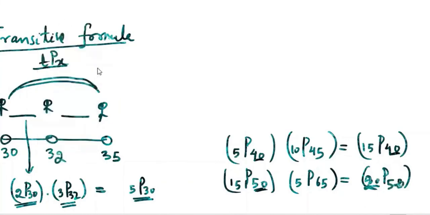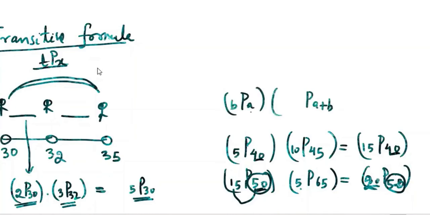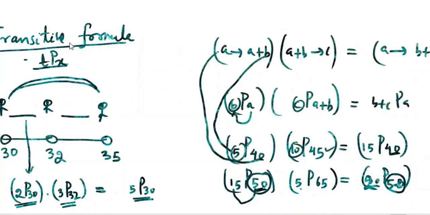This 50 comes here, this 50 and this 50. Total 15 years surviving here and another 5 years, that 20 comes here. You must be able to write A to B. If you write P B to C, I can't, I have to write A plus B here because the ages we add: A plus B to C. Here A to A plus B to C, so A to B plus C. This way, but if you know this way also, it's fine. You have to know what is transitive.